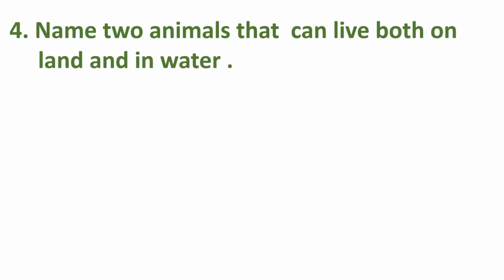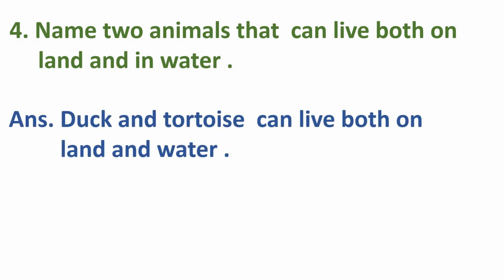Now our fourth question is name 2 animals that can live both on land and water. So the answer will be duck and tortoise can live both on land and water.